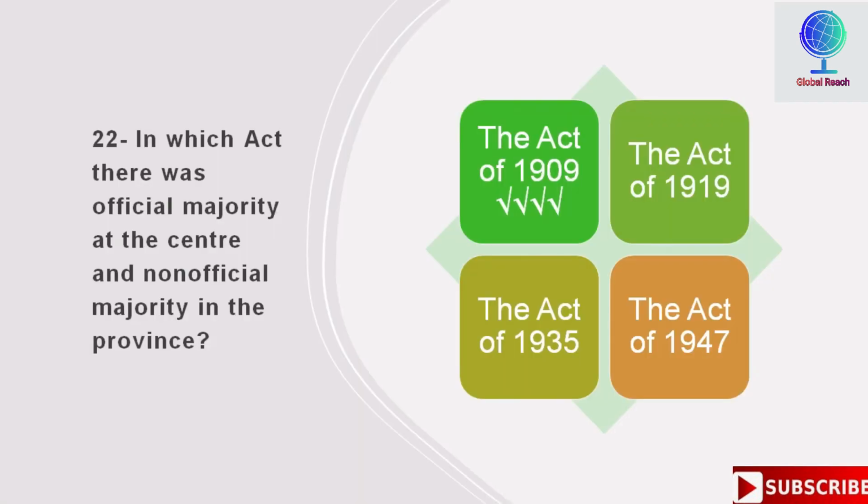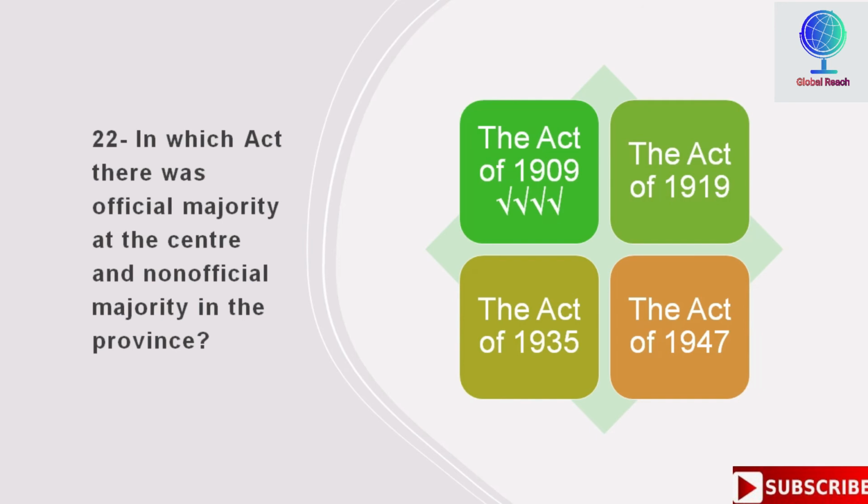In which act there was official majority at the center and non-official majority in the province? Options are the Act of 1909, the Act of 1919, the Act of 1935, the Act of 1947. So correct answer is the Act of 1909, in which there were official majority at the center and the non-official majority in the province government.